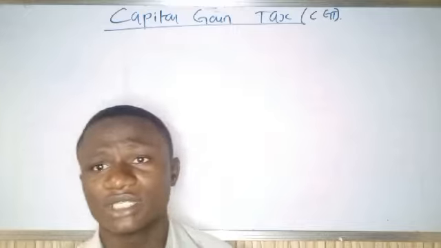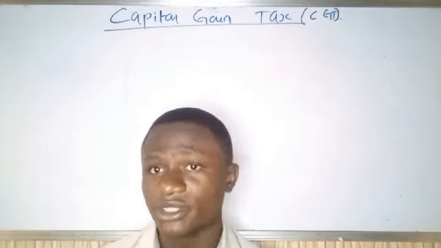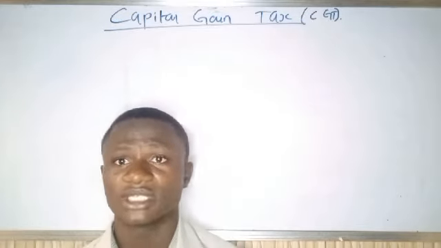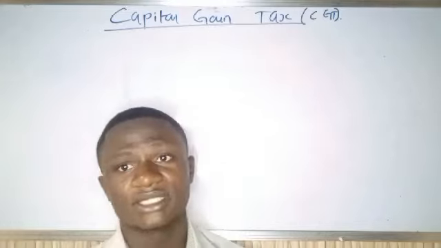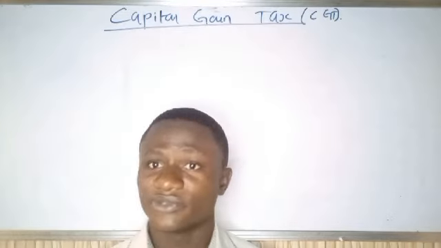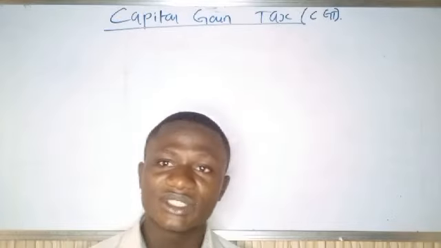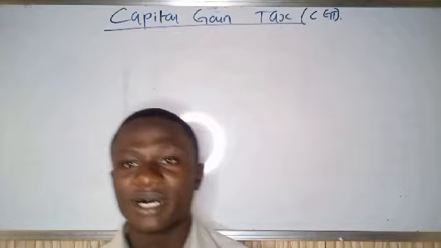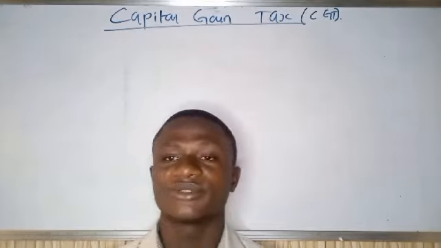So maybe in a particular year, you now decide that let me sell off these assets. So you sold the asset for 7 million naira. So that means that you are making a gain of 2 million naira because you have received relief of 5 million from the asset, and now the value of the asset is 5 million, but you sold it for 7 million. That profit that you make on selling the asset is what we called balancing charge. So government is going to charge tax on that profit.